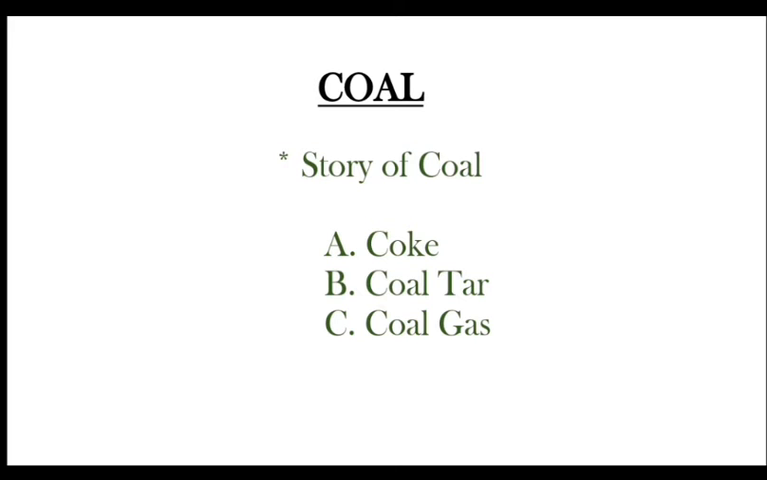The formation of coal from dead plants is called carbonization. When heated in air, coal burns and produces mainly carbon dioxide gas. Coal is commonly used in industry to get some useful products such as coke, coal tar and coal gas, okay?